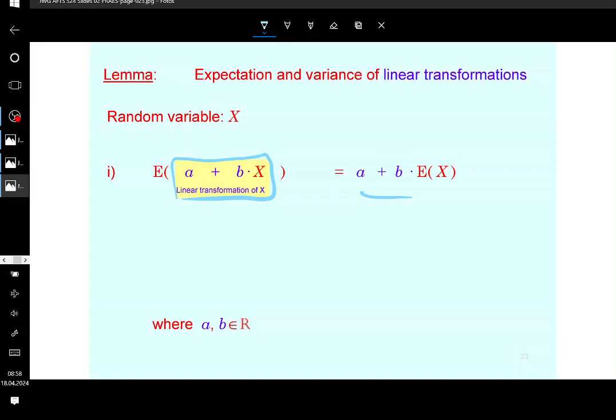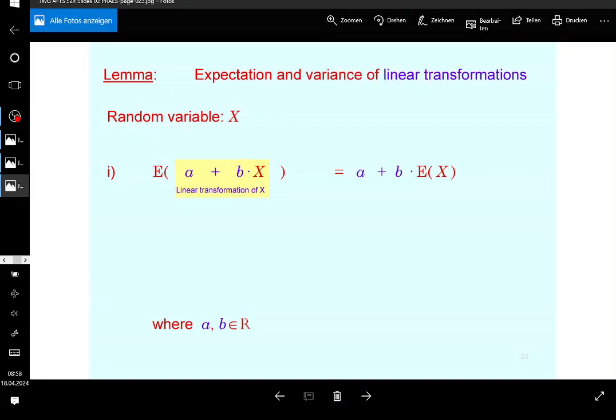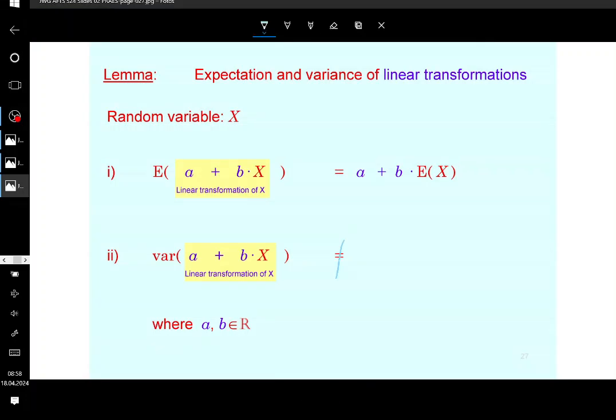That's easy to demonstrate, and I'm not going to, because this is something you should have considered in statistics. You should also have seen what the variance of a linear transformation is. You put a linear transformation into the variance operator. Keep in mind that this is not the linear transformation of the variance.